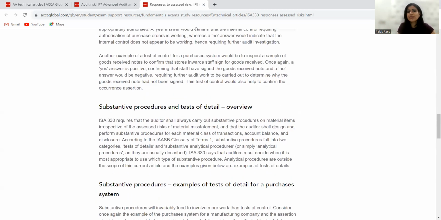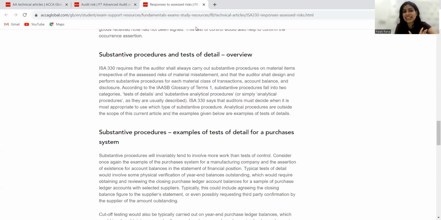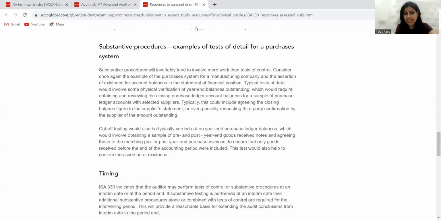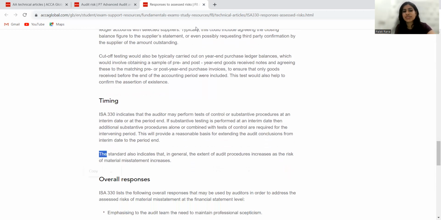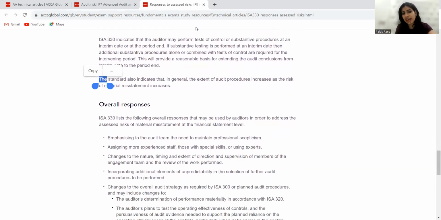So, substantive procedures are more detailed and test of control is less detailed. So, I need to know about that, and that will also depend upon the timing situation and the riskiness of the situation, which type of testing I have to perform, whether I have to do test of control or substantive procedure.